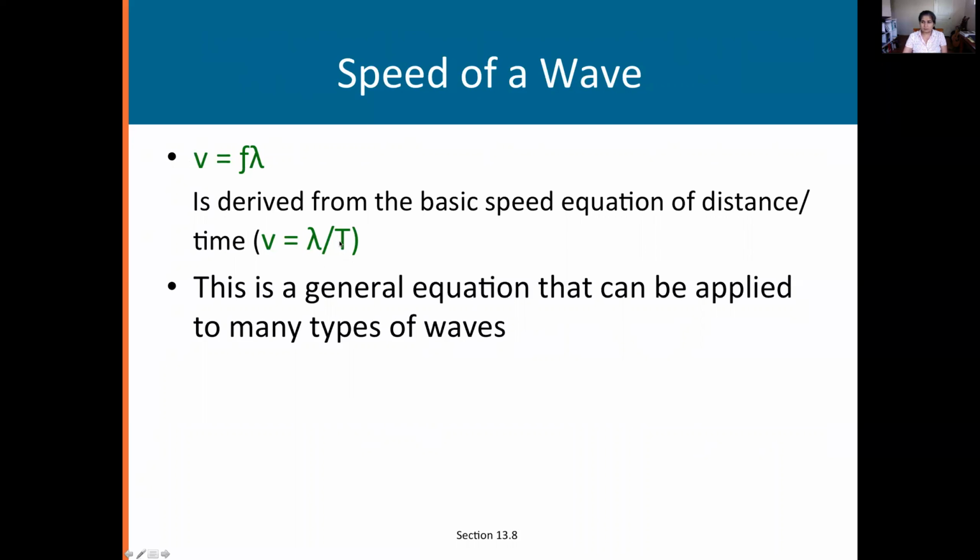That f is the same as 1 over T. We saw that a few slides ago. So this is a very, very fundamental equation for all waves, applies to all types of waves, electromagnetic or mechanical waves. The wave velocity is equal to frequency times lambda. You have to know this.